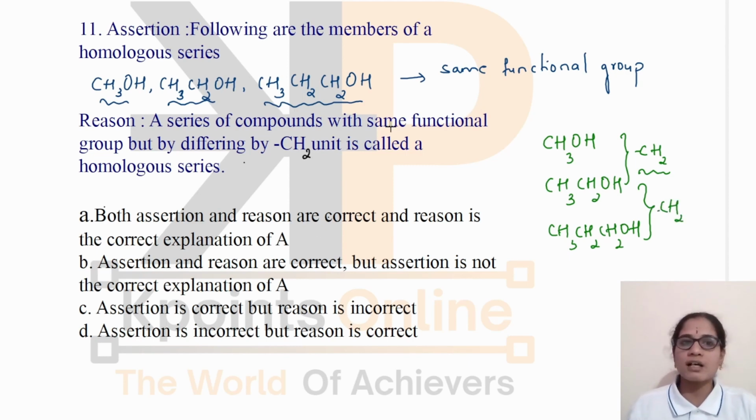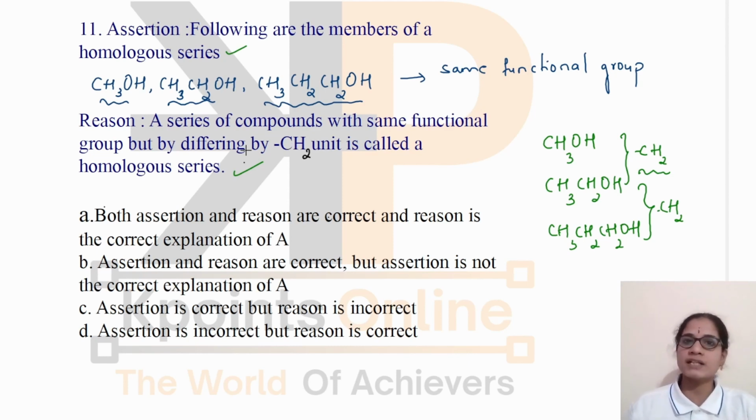So all these belong to the same homologous series. The assertion is correct. The reason is: a series of compounds with the same functional group but differing by a CH2 unit is called a homologous series. Yes. We know that when two successive members differ in their molecular formula by a CH2 unit and have the same functional group, they are called homologous series members, meaning they belong to the same homologous series.